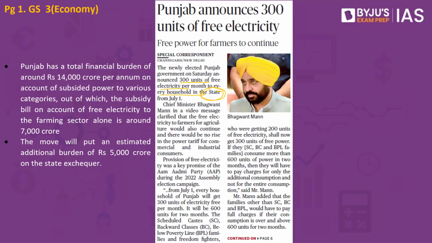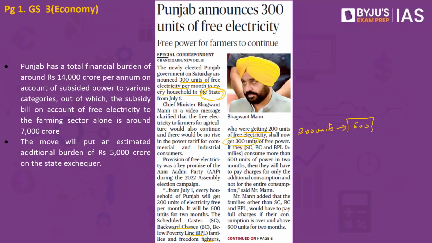How does this work? If we consider the scheduled caste, backward classes, below poverty line, freedom fighters who were getting 200 units already free in Punjab, this will now be increased to about 300 units. How will this be calculated? They would be able to use as much as 300 units every month. And if you consider for the 2 months, this will be about 600 units.